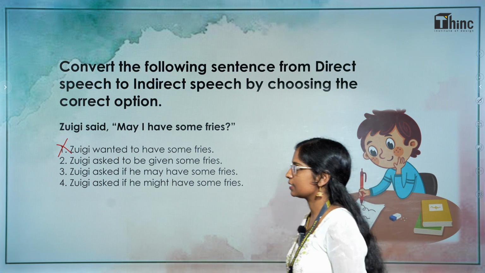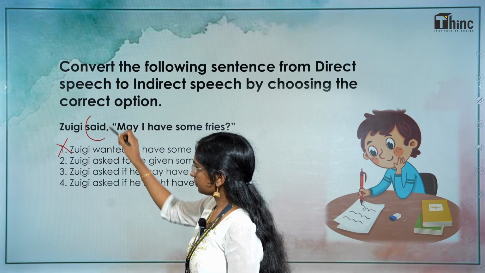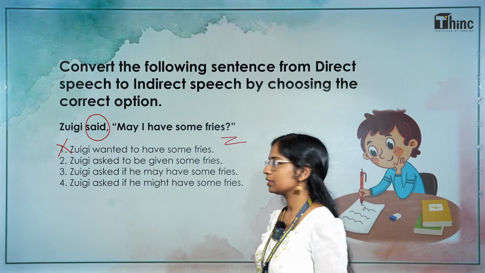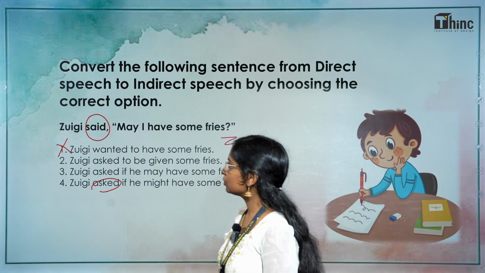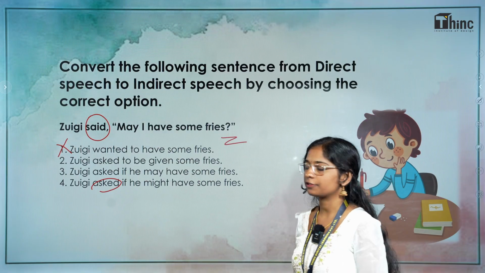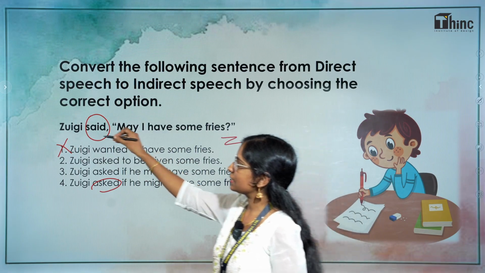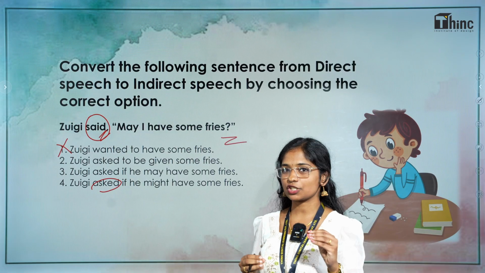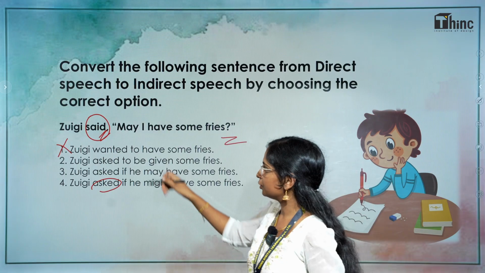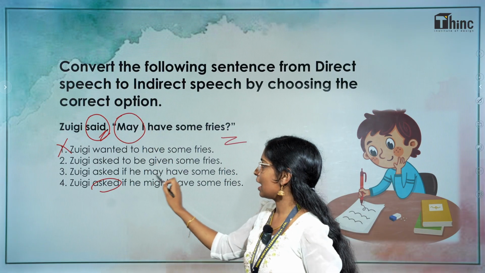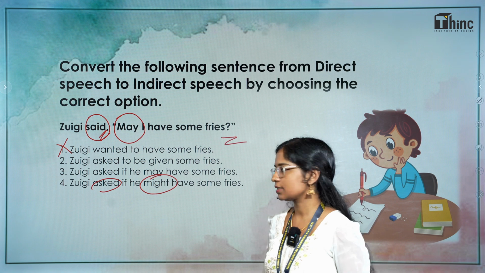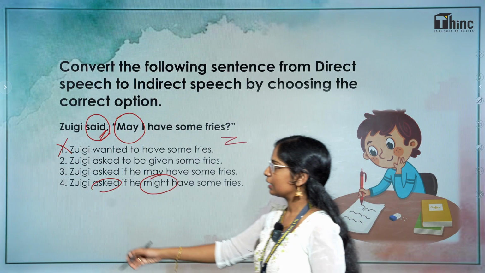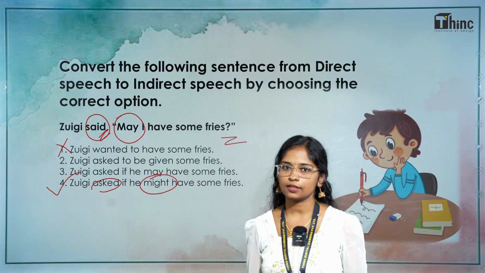What might be the answer here? Swiggy said, "May I have some fries?" This is a question. So most probably in the indirect speech, it will become asked. Swiggy asked, "May I have some fries?" I told you, when the reporting verb is in the past tense, you have to backshift the tense by 1. So instead of may, the answer should be might. Swiggy asked if he might have some fries. This is the answer here.